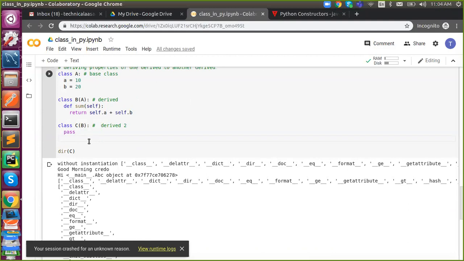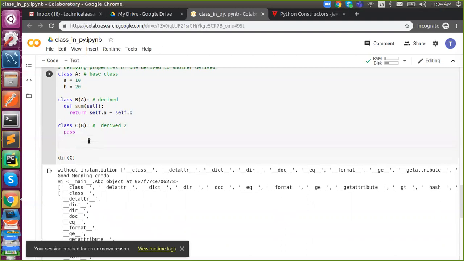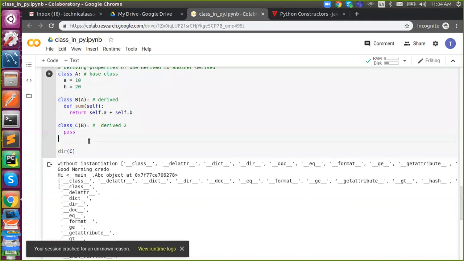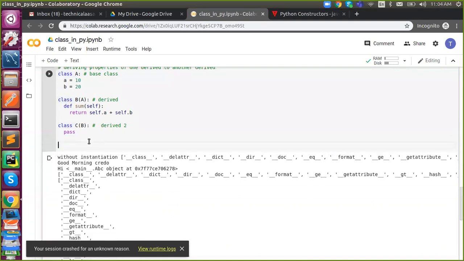Tomorrow I will show you from my code, with proper examples, for your better understanding. This is all about the definitions: what is single, what is multiple, and what is multi-level. Now we are going to talk about multiple. So the next one, multiple inheritance.